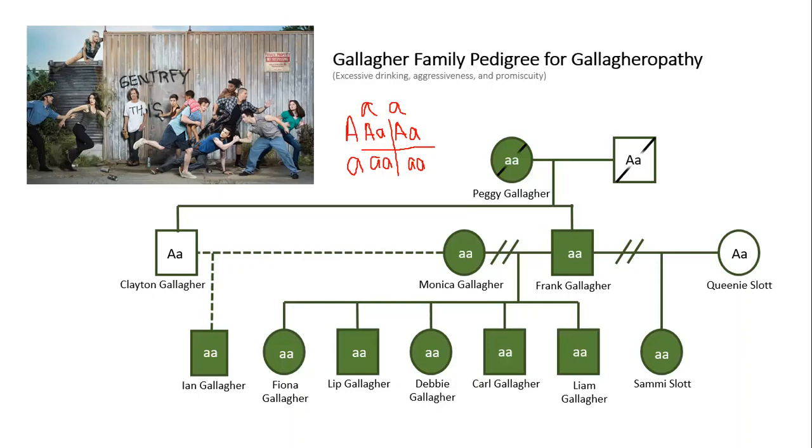Remember, the only way a homozygous recessive individual and an unaffected individual can produce a child who is homozygous recessive and affected by the recessive trait is if the unaffected parent is heterozygous.